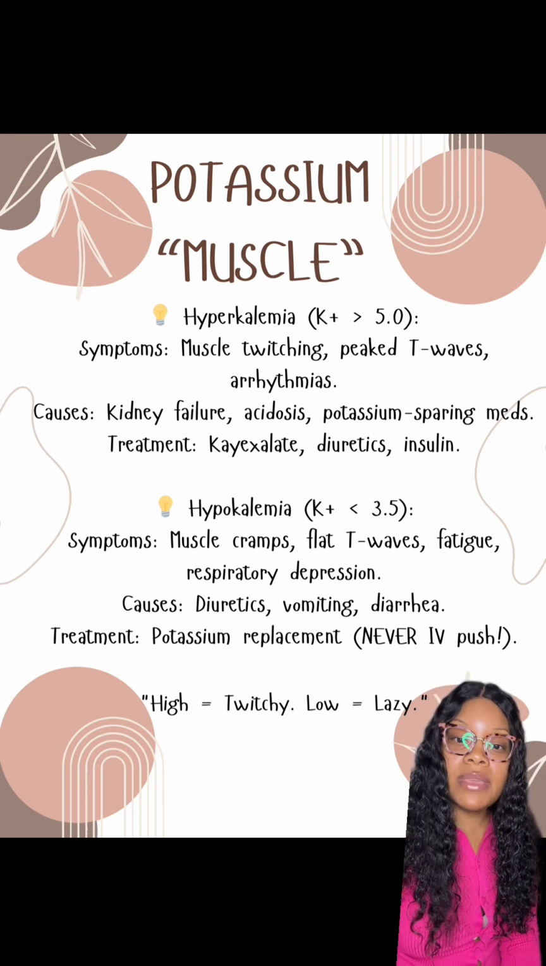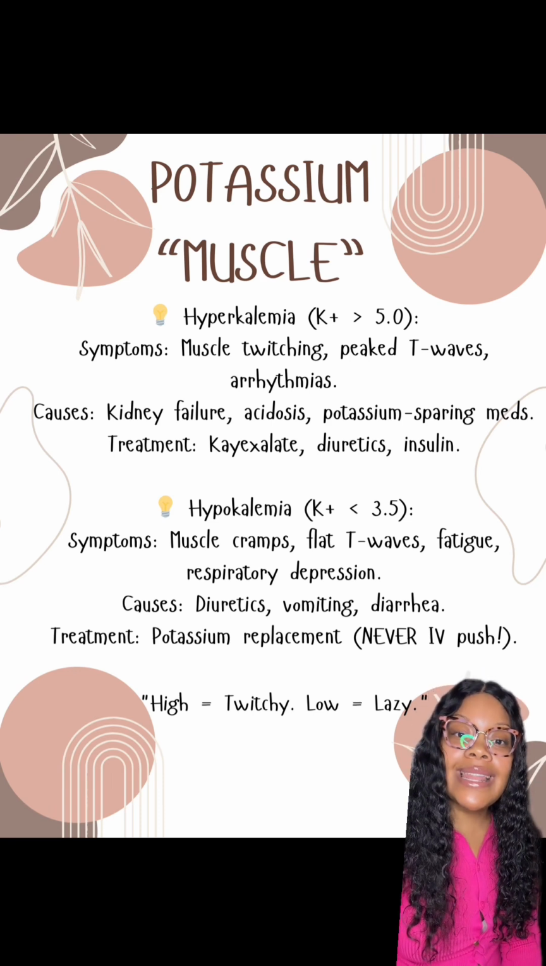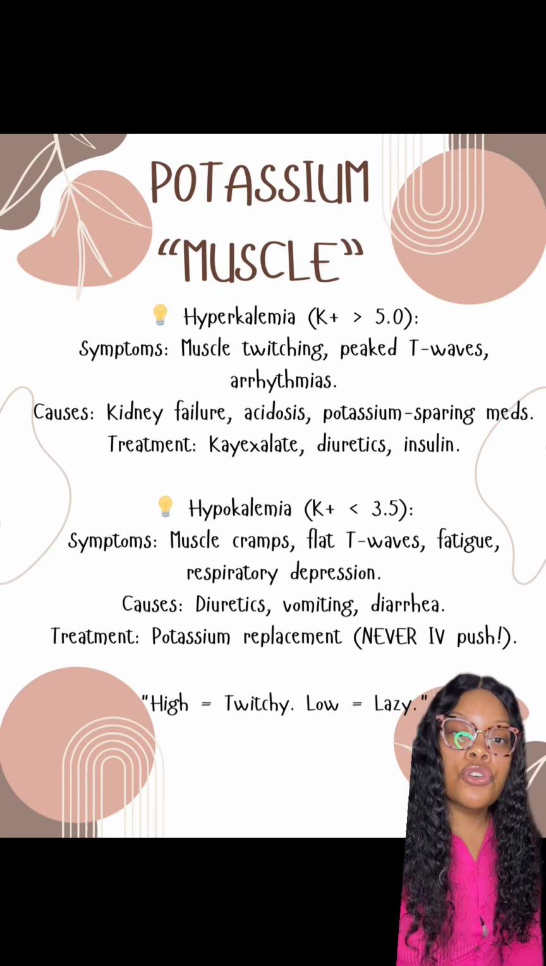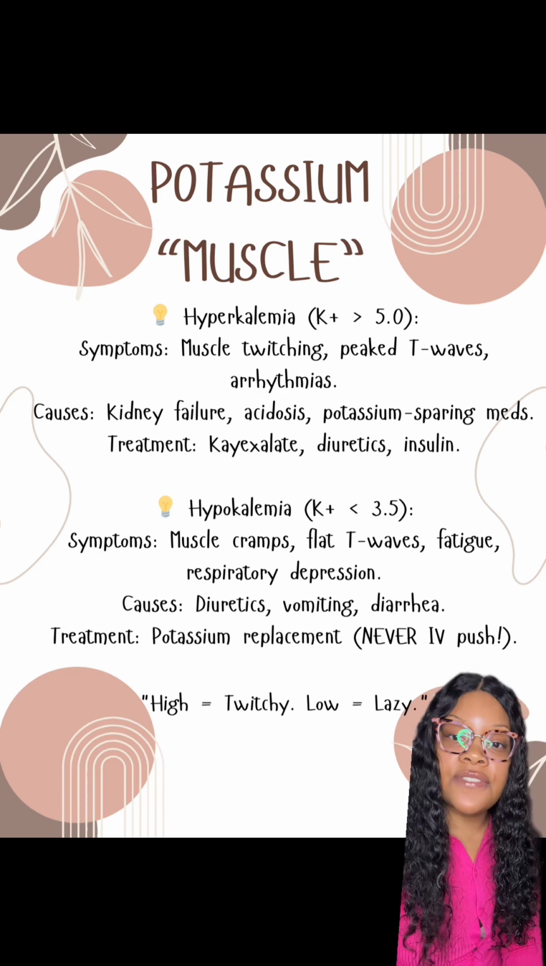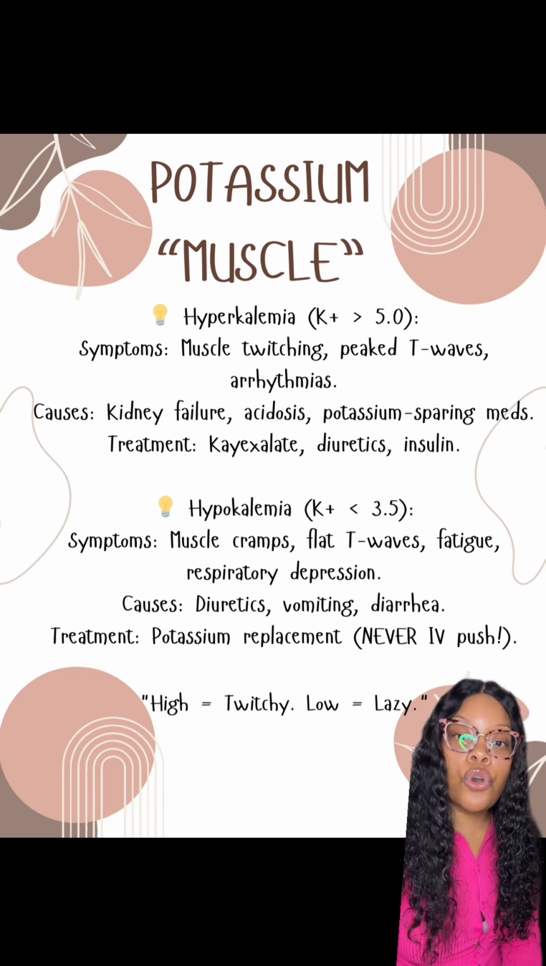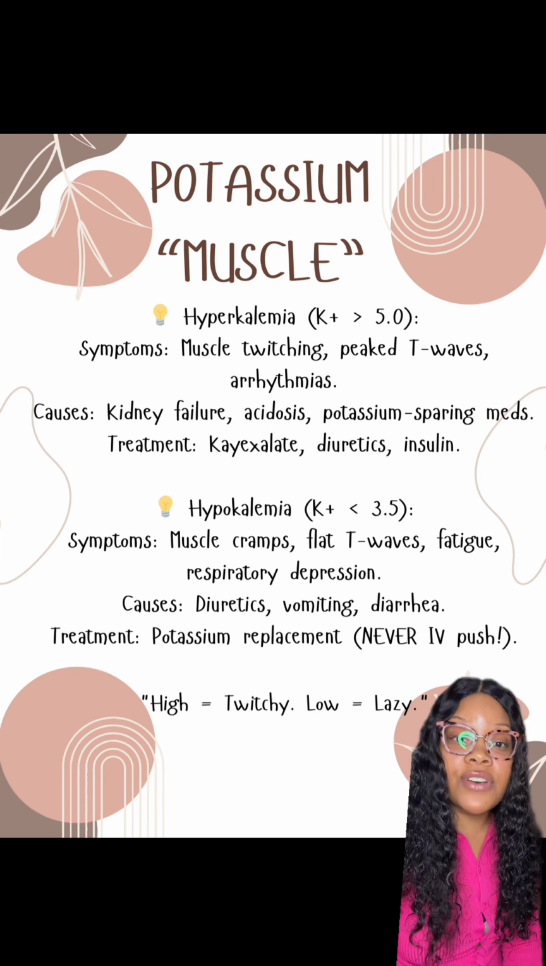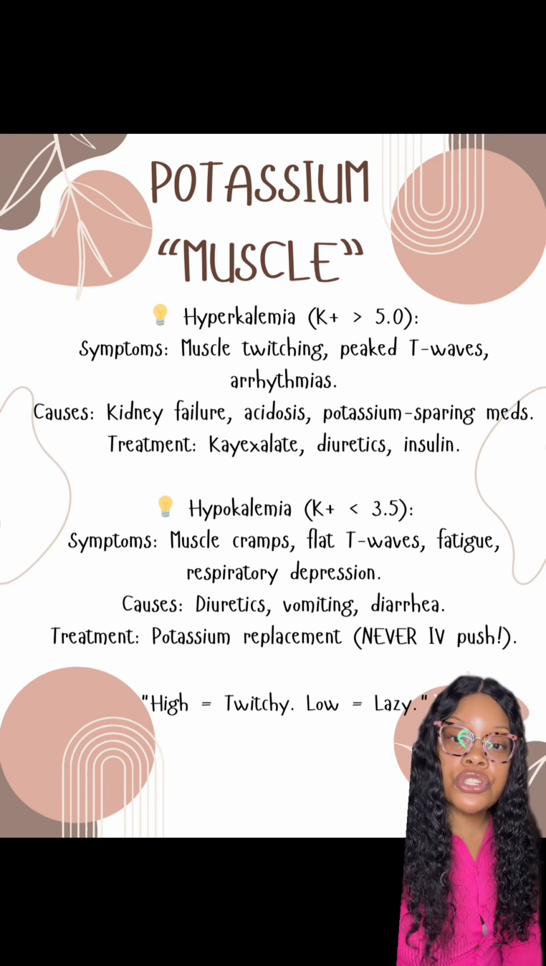Hypokalemia is a potassium less than 3.5. With this patient, you're going to see muscle cramps, flat T waves, fatigue, and respiratory depression. Remember that potassium is responsible for muscle contraction. So if we don't have a lot of potassium, the muscles are not going to contract how they should. That's why you're going to see muscle cramps, fatigue, and respiratory depression in this patient.